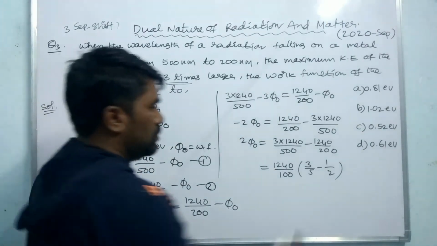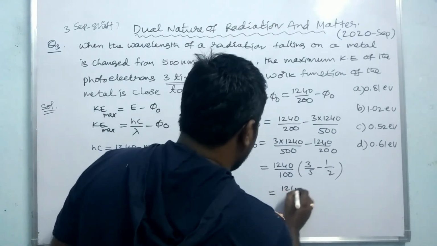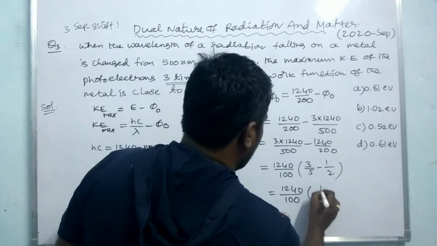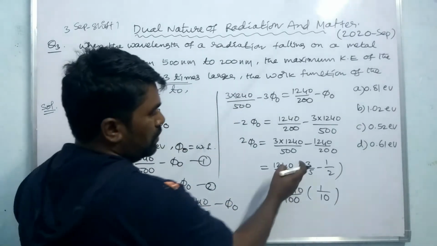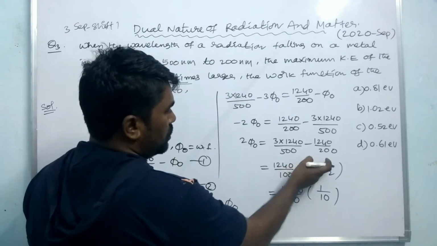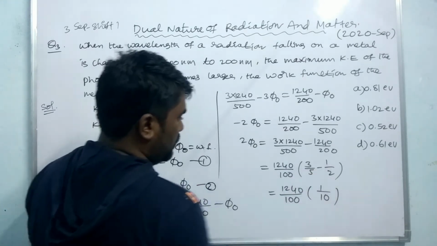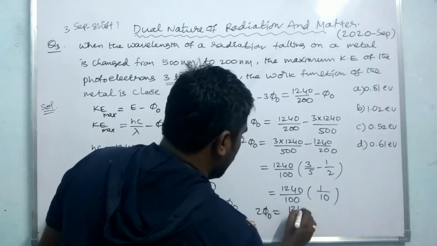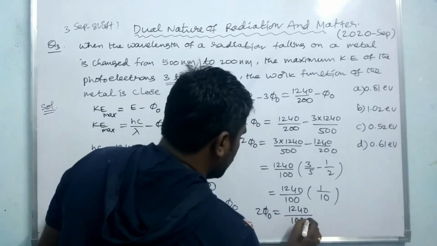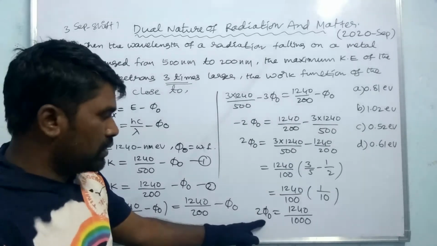So here 6 minus 5, 1 by 10. It is 1240 by 100 into 1 by 10, because 5 twos are 10, which is the LCM. And 2 threes are 6, minus 1 by 6 minus 5, 1 by 10. So 2 phi naught is equal to 1240 by 1000, 100 into 10. Just find the work function here.